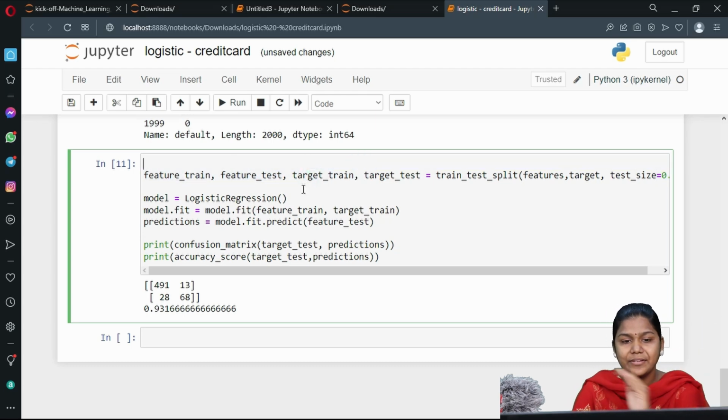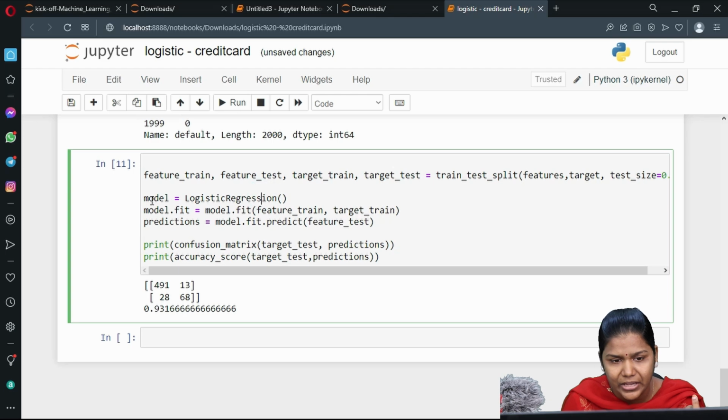Okay. We have divided. Now taking the algorithm into a variable. Next, I am fitting the training data to this particular variable. Next, predictions are to be calculated with the help of the X test data. Now, print the confusion matrix and accuracy score.